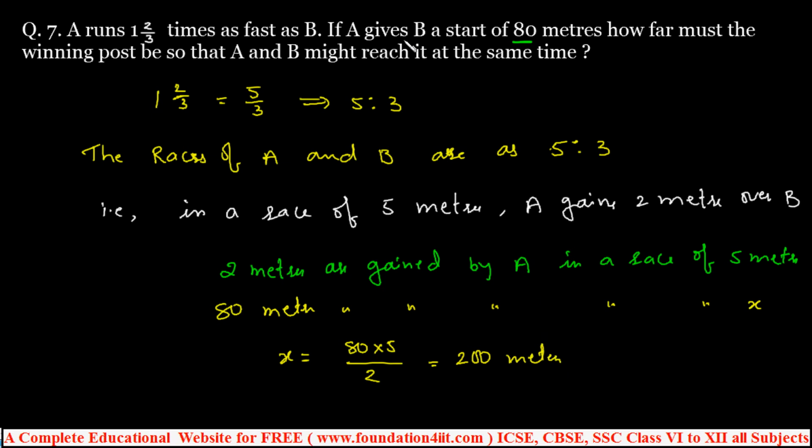Because A gives B a start of 80 meters, but they reach at the same time, right? That's why 2 meters are gained by A in a race of 5 meters, and 80 meters are gained by A in a race of 200 meters. So the winning post is 200 meters away from the starting point. That's the thing. Let's have one more.